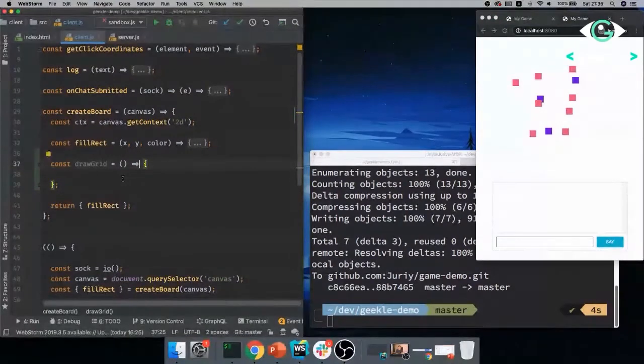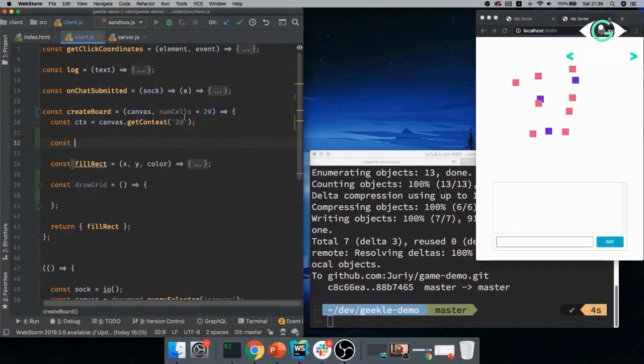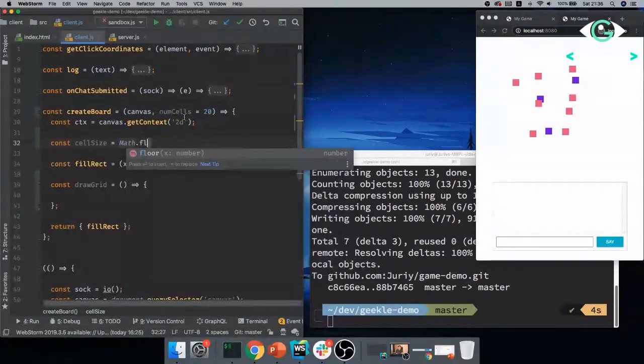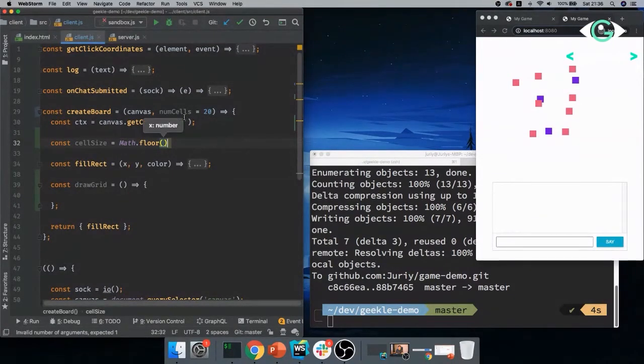So let's draw the grid. We will need the number of cells, so I'll pass it here, and by default I'll do 20. 20 is good. Then I can figure out the size of one cell, and this one is easy to calculate. Cell size is going to be Math.floor, because I want to round down. I want the integer number of 400, which is the size of the canvas (obviously, you can take it from the canvas itself), divided by numCells. That will be the optimal size, the maximum size of the cell that I can allow.